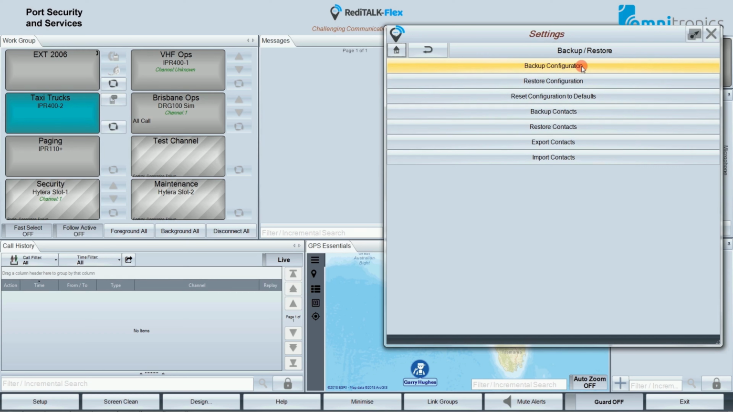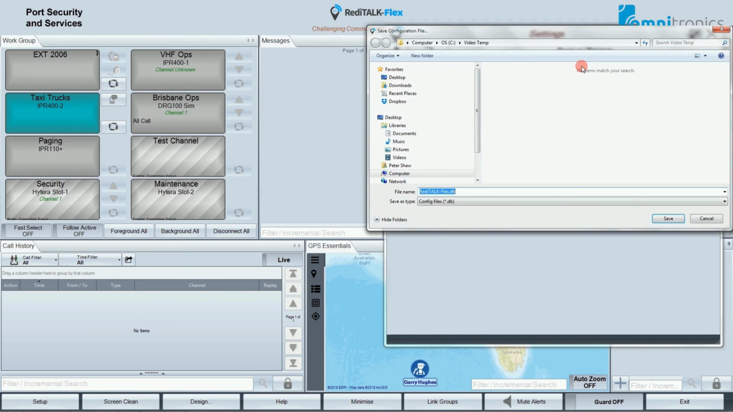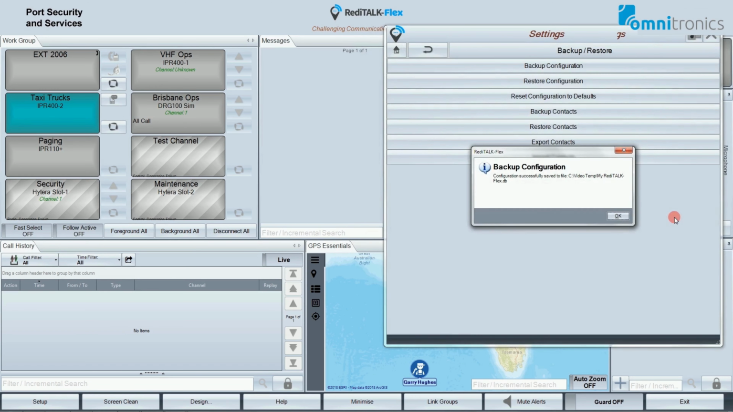Once you have completed configuring RediTALK Flex, use this option to back up all your hard work. Click on it, a Windows Explorer window opens, and you can specify the file name and where to save the backup configuration. I'm going to call it My RediTALK Flex. Click on Save, and we have now backed up the configuration.